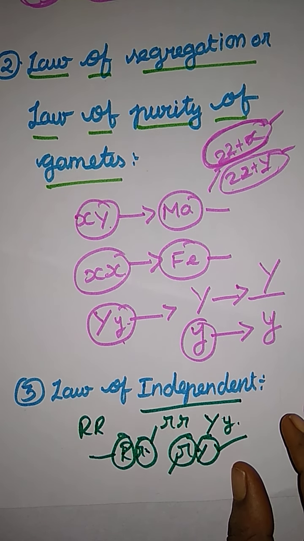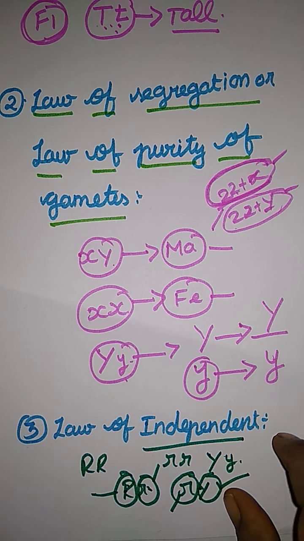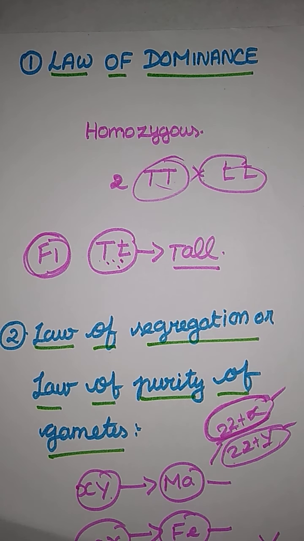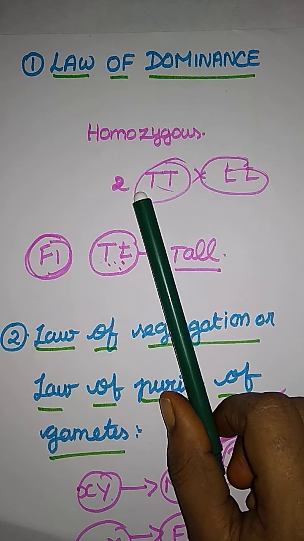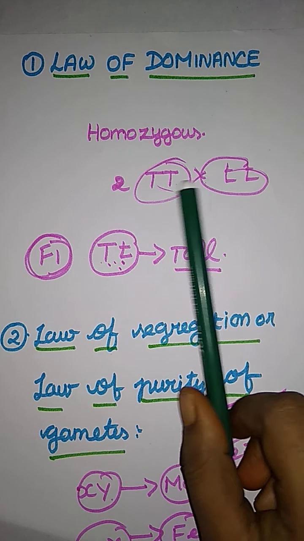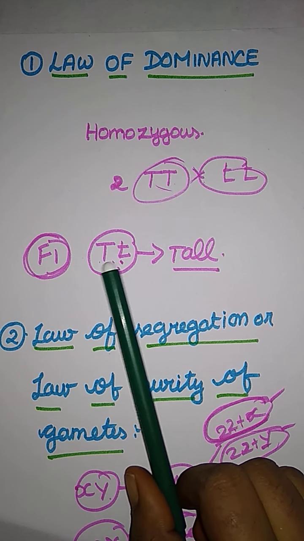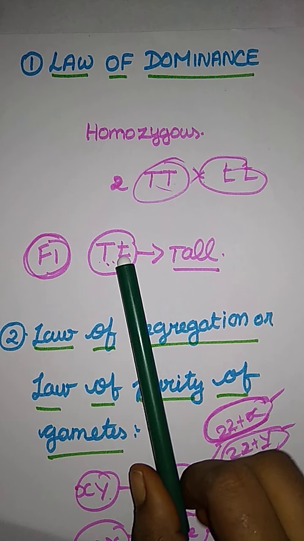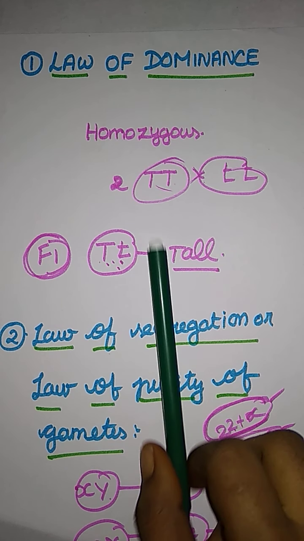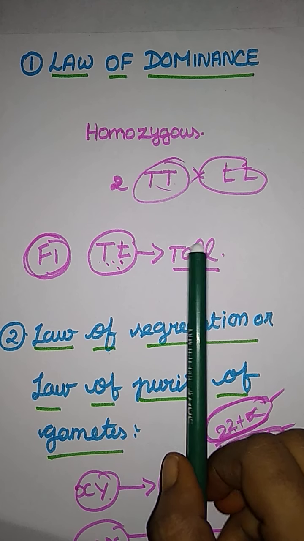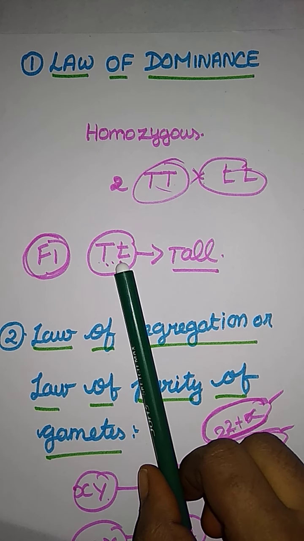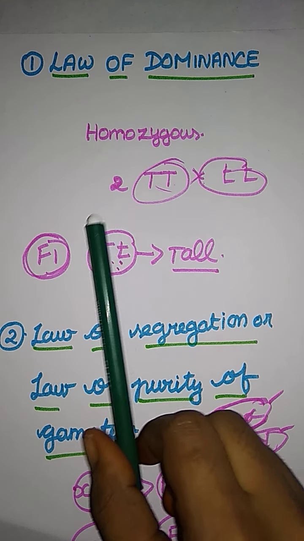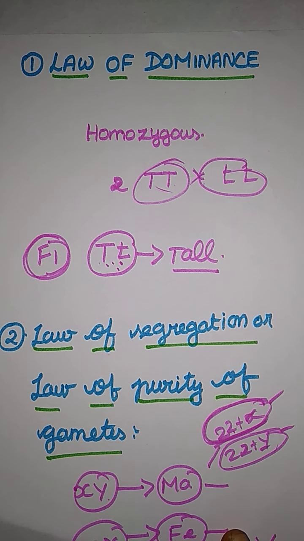I hope you understand what the law of independent assortment is. Let's recall the three laws once again. First law is the law of dominance. In the law of dominance, they take a pure homozygous plant trait. Both are tall, and here both are dwarf plants. When they cross, finally they form one tall and one dwarf. This is called the F1 generation. Only one trait appears, that is, the tall plant appears. That is the law of dominance, because capital T suppresses the small t. The recessive character is suppressed, so only the dominant is expressed. So they gave it the name law of dominance.